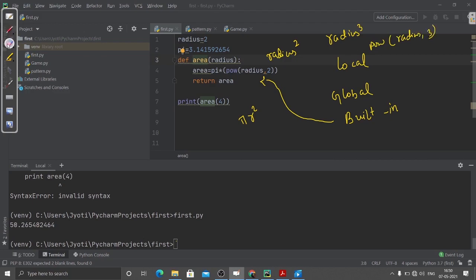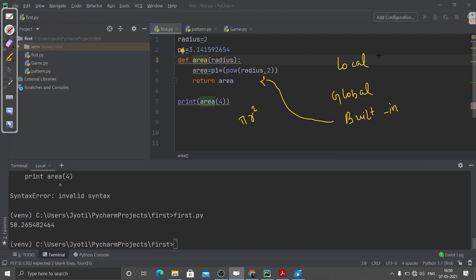These are the built-in functions that are already there in Python, and you don't have to think about it. You can simply use them, like the max function, then the min function. There are so many built-in functions, you can check that.